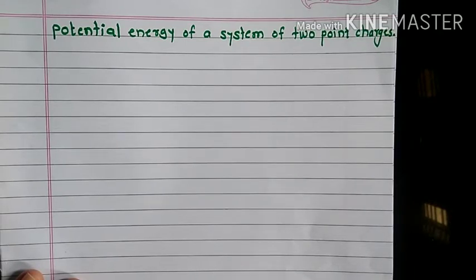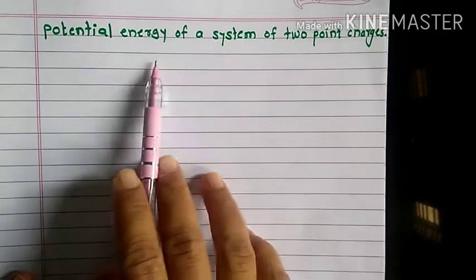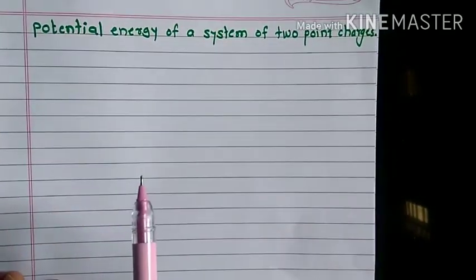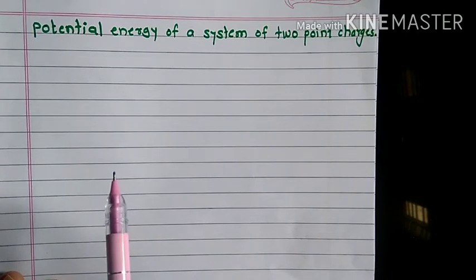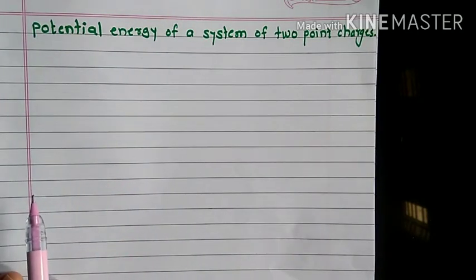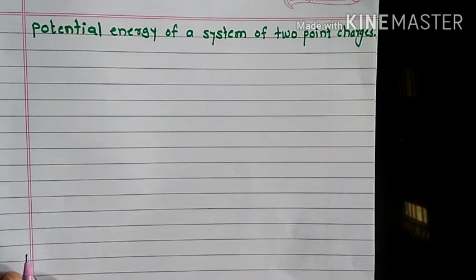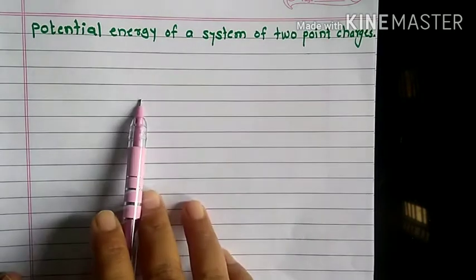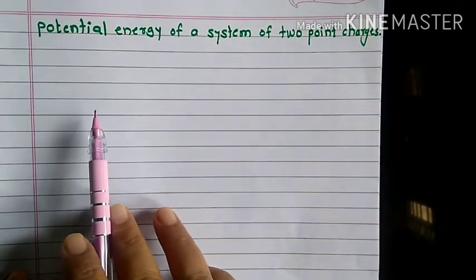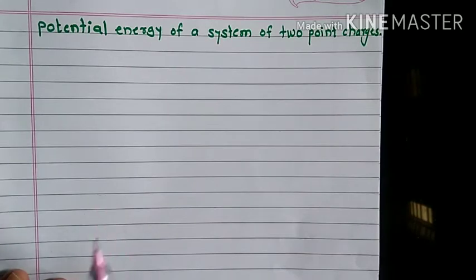Friends, let us discuss potential energy of a system of two-point charges. We know that when two like charges lie an infinite distance apart, their potential energy is zero because no work has to be done in moving one charge at infinite distance from the other.